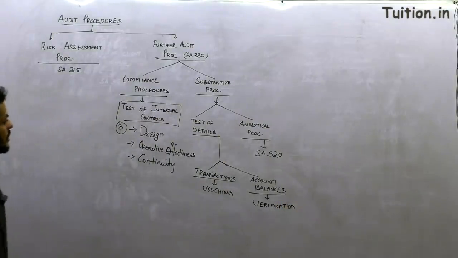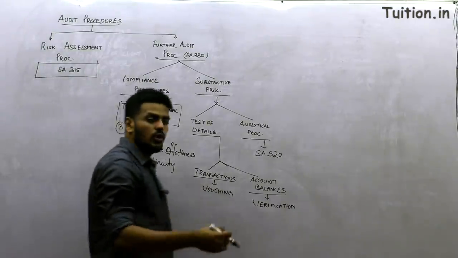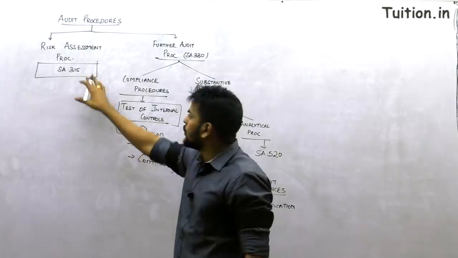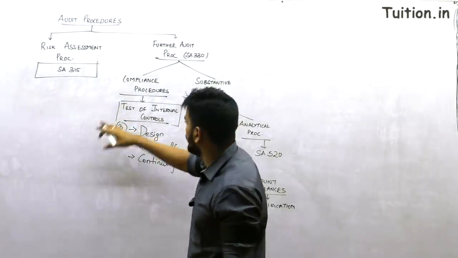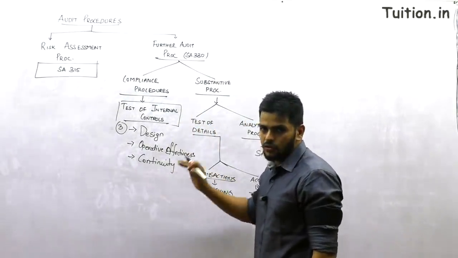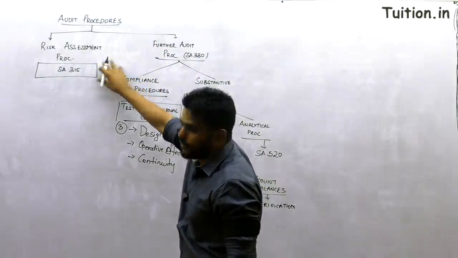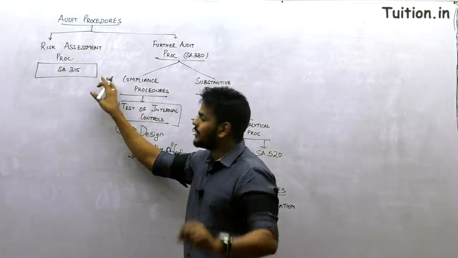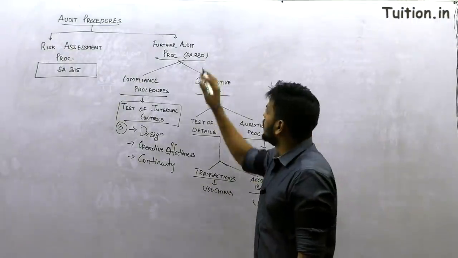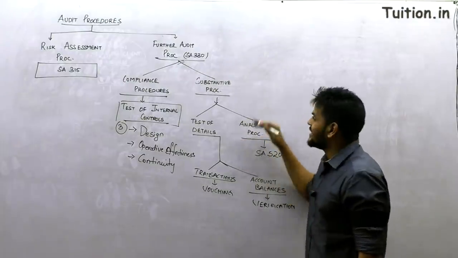Right, so this is the broad framework, guys, of what we are supposed to do after we perform the risk assessment procedures in 315. So what is the idea of following up? Now we did 210, then we did 315 to obtain knowledge of the client's business. After that we did the audit planning. Once your audit planning is taken care of, you continue the further risk assessment procedures and understand the risk involved, and then you go about performing the further audit procedures as per standard number 330, where you will be performing compliance procedures and substantive procedures.